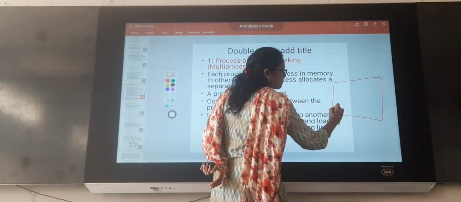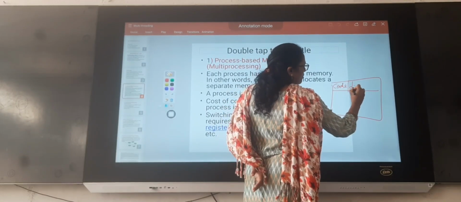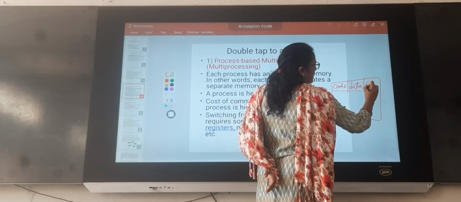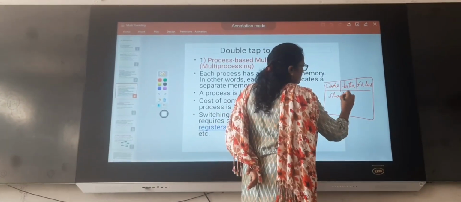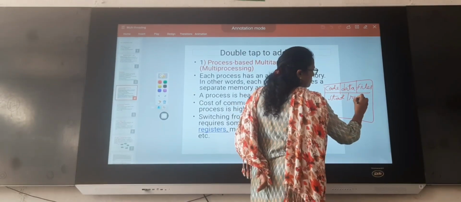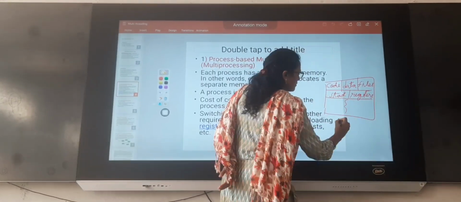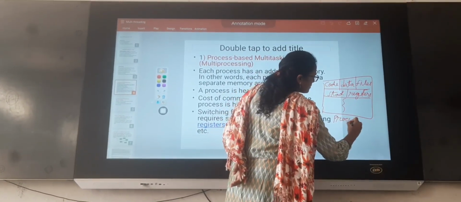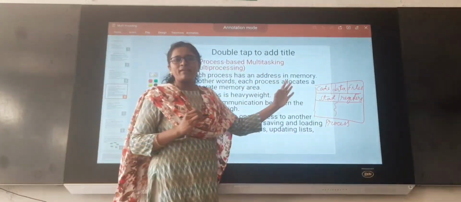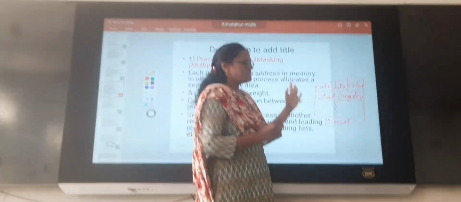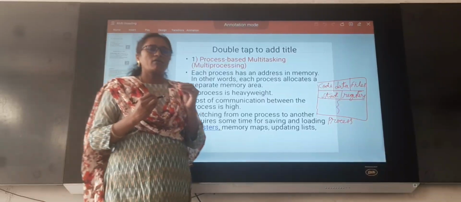If we take this as a process, each process requires code, data, files, stack, and registers. This is a thread. This is called a process. Each and every process should maintain some address space. Address space means the resources required to execute a process.